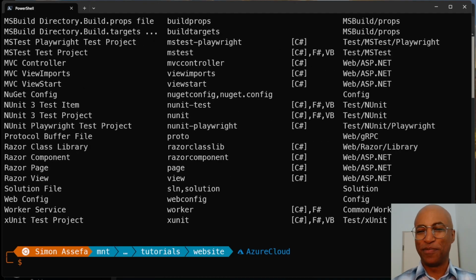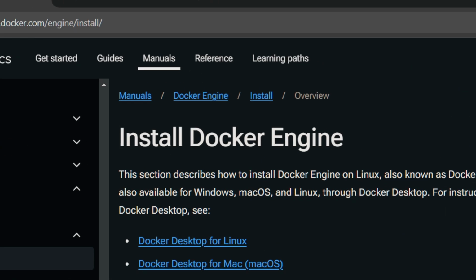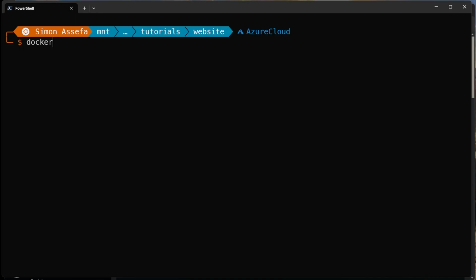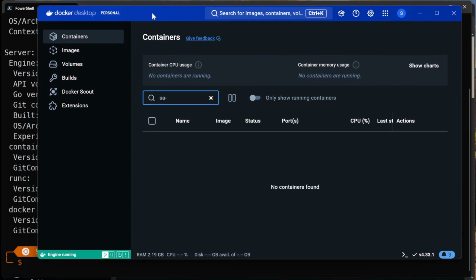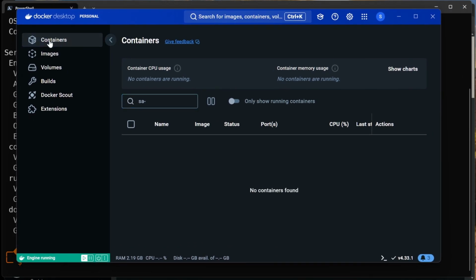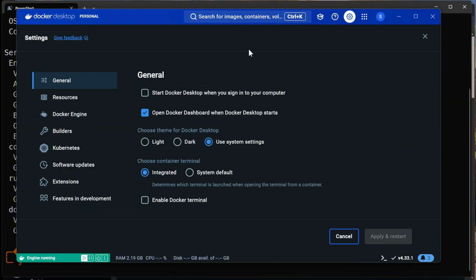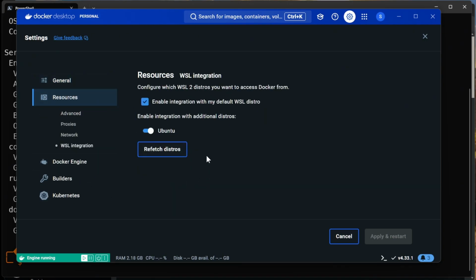Let's get started. If you don't have Docker installed, you can get it from here and just follow the instruction. And once installed, you can verify by looking into its version. But you can also look at the UI, the Docker desktop. Here you have the containers, and then you have the images. And if you are on Windows subsystem for Linux, you might want to check the settings if it's enabled.